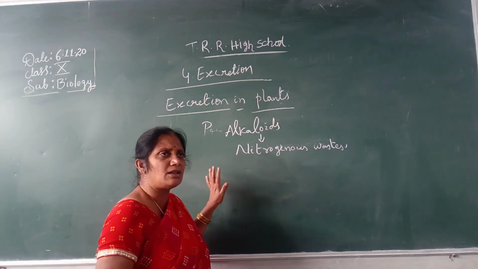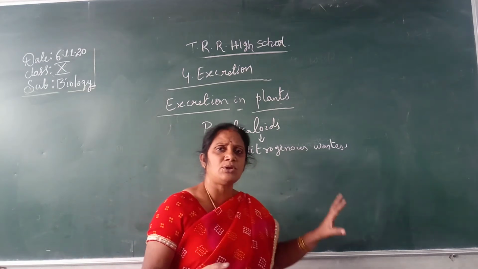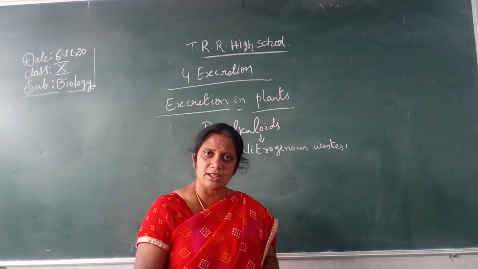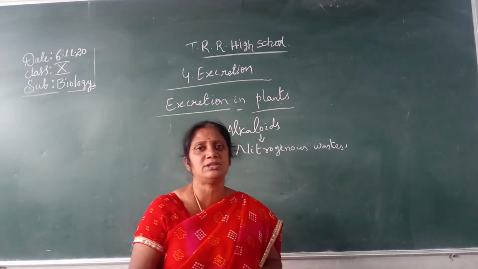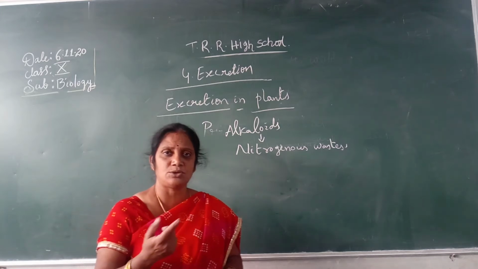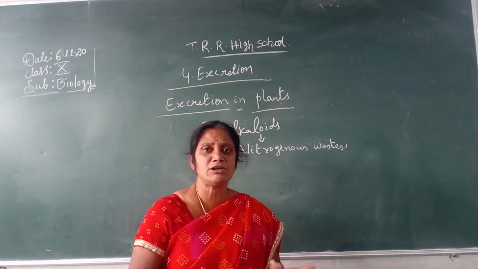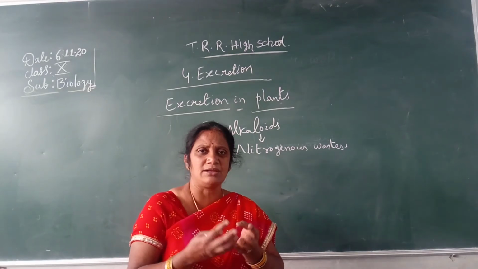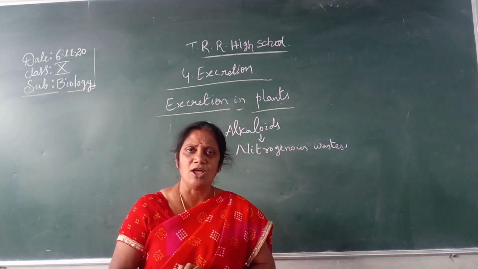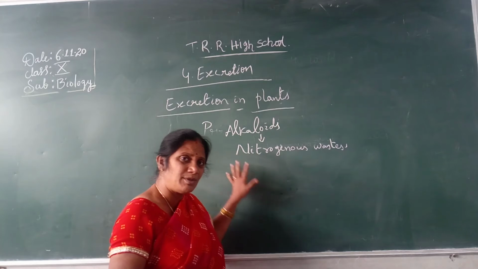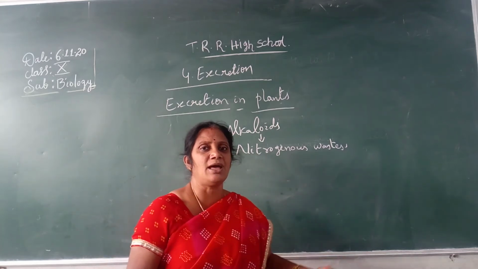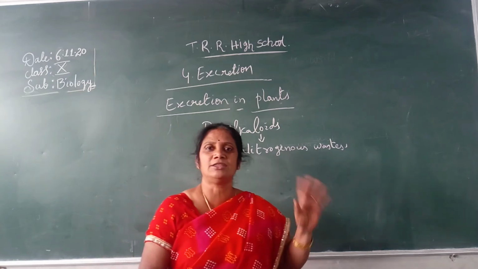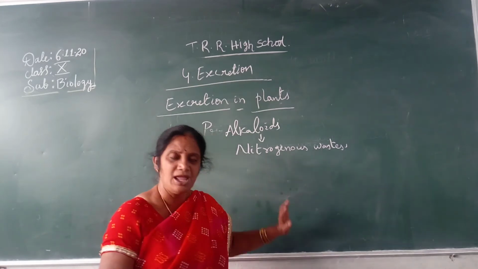These nitrogenous wastes are stored in the plant body in different ways. They may be stored in the bark, the seeds, the leaves, or the roots. When they are not required, they are eliminated from the body. These secondary metabolites are utilized by animals, especially human beings, who will not leave anything, so they utilize these secondary metabolites.